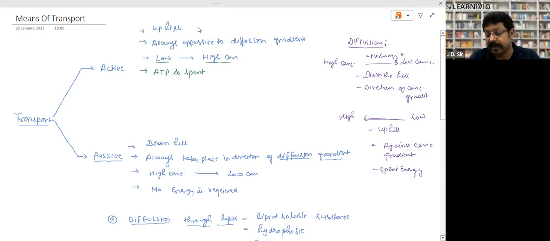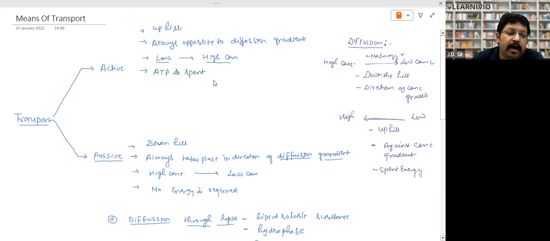Can you tell me where the active transport takes place? Anyone of you? You will get these kinds of questions. You'll see these kinds of questions in previous years.